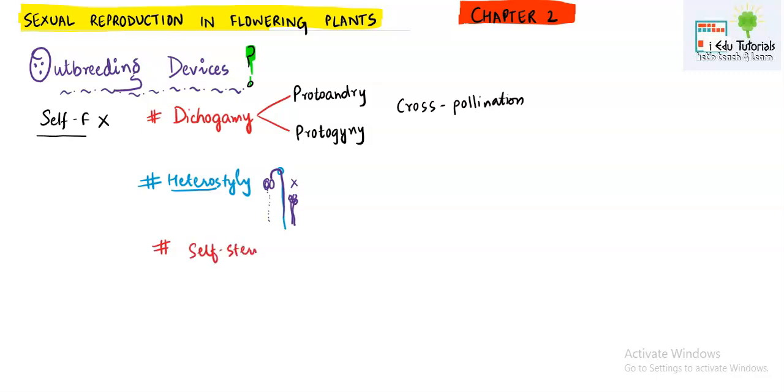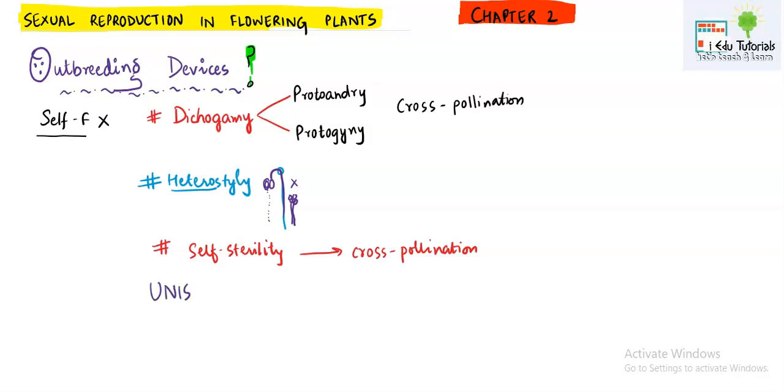Another reason is self-sterility. If pollen reaches the surface of the stigma on the same flower, but due to certain factors fertilization does not happen, the flower is left with no other option than cross-pollination.